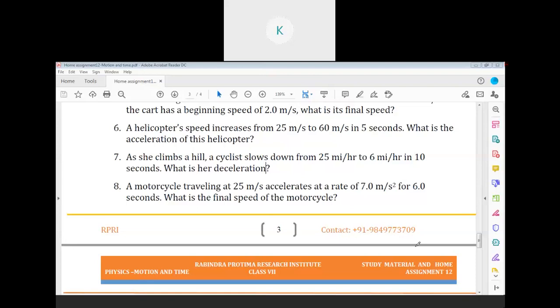Sir, 11.11. Yes, 100 by 9 is 11.11 meter per second. This is the initial velocity, beta.